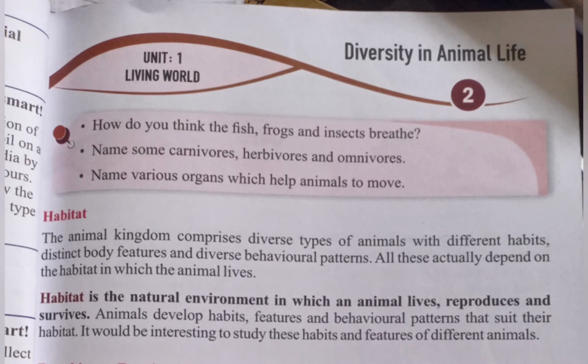The animal kingdom comprises diverse types of animals with different habits, distinct body features, and diverse behavioral patterns. It means the animals have different eating habits. Some animals eat only flesh, some eat leaves. You can see the difference between the animals, and they have different body features.